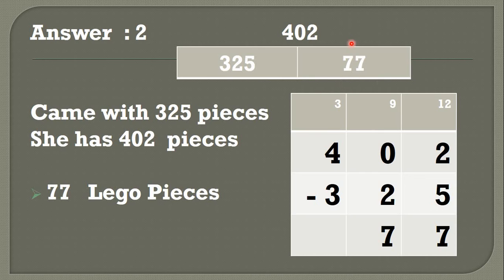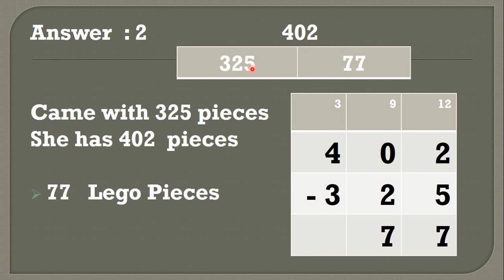What is this? It's your answer. She has 325 plus 77, so the answer is 402. But here we are doing minus: 402 minus 325. Okay, so what to do?